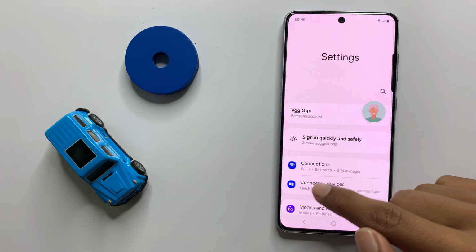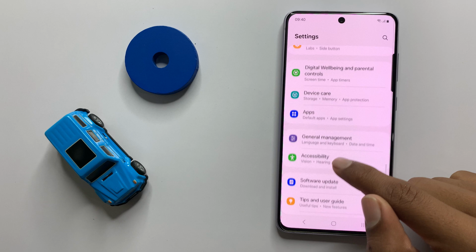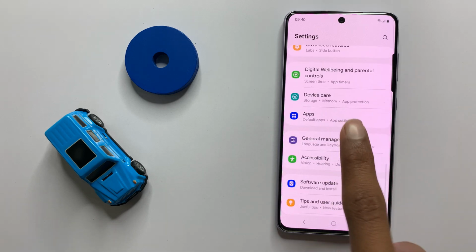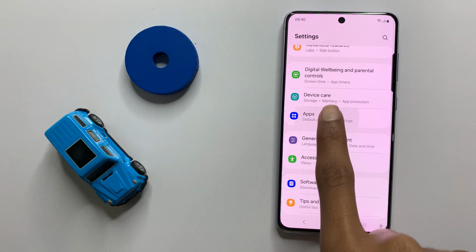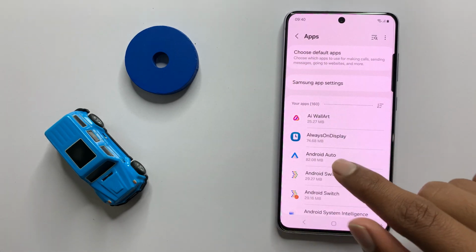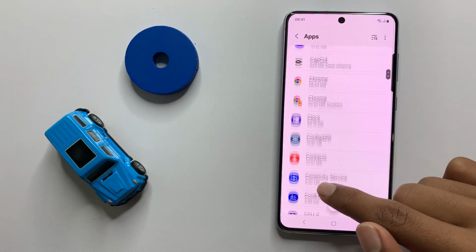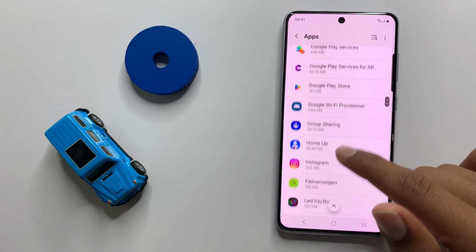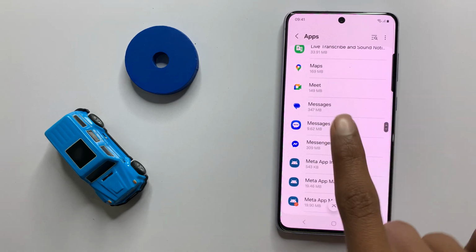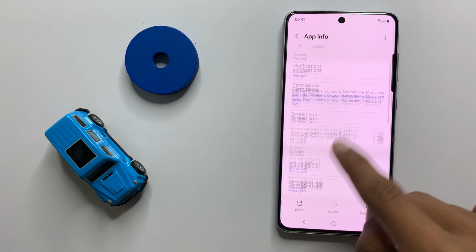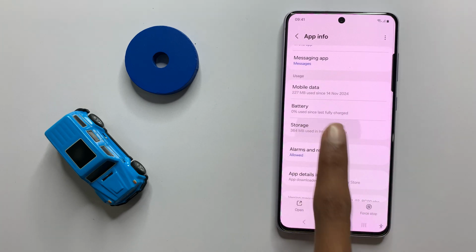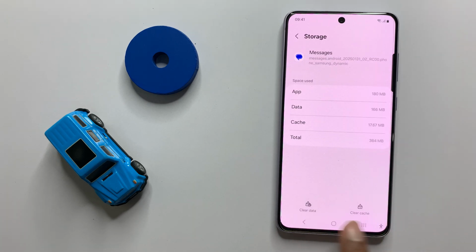In settings, scroll down and click on apps. After clicking on apps, scroll down and find the messages app. Now click on the messages app and then click on storage. Now here you can clear the data and cache memory of your messages app.